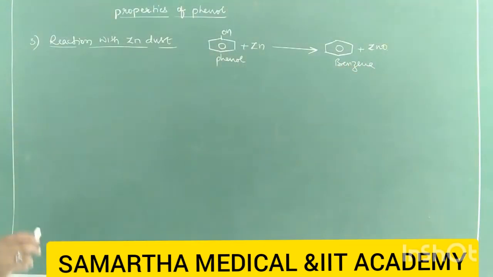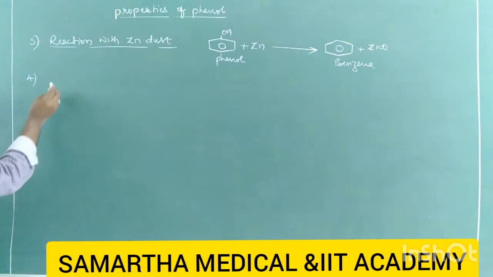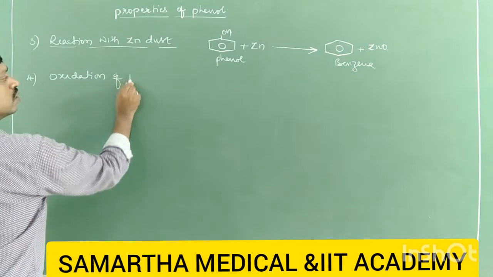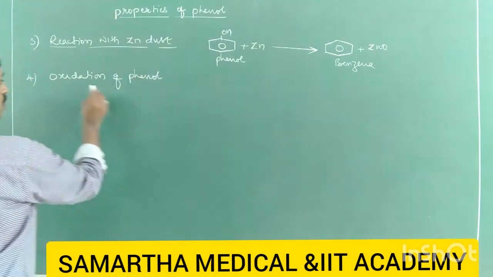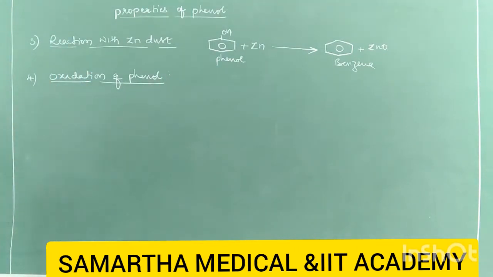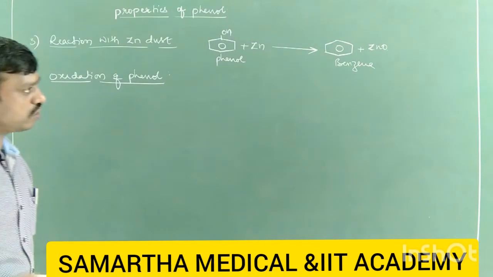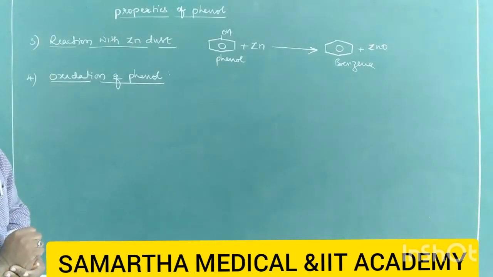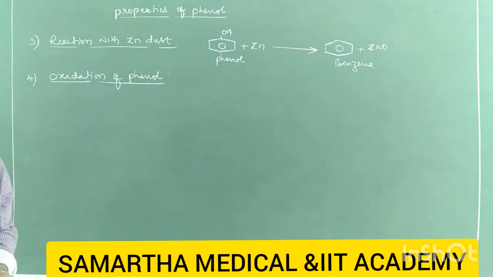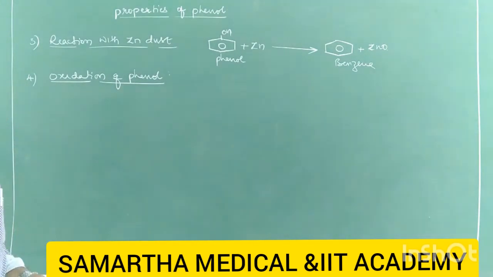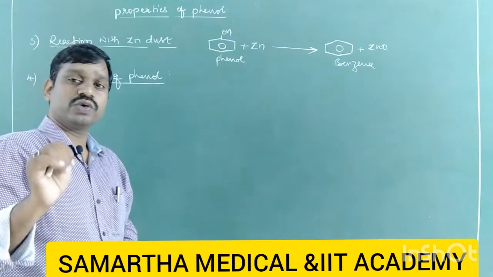Next, the fourth chemical property is oxidation of phenol. When phenols undergo oxidation in the presence of chromic acid, they form pink or brown colored para-benzoquinone. Important: pink or usually brown colored para-benzoquinone is formed.